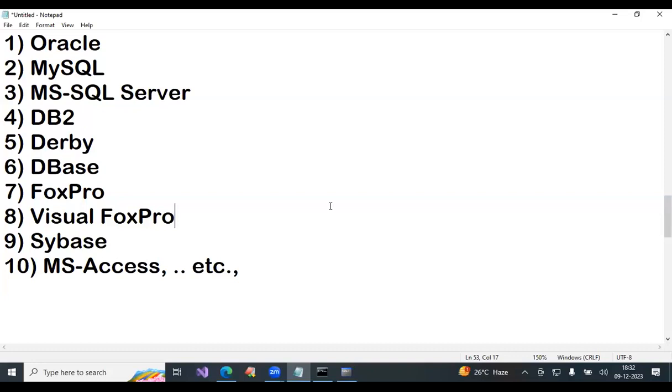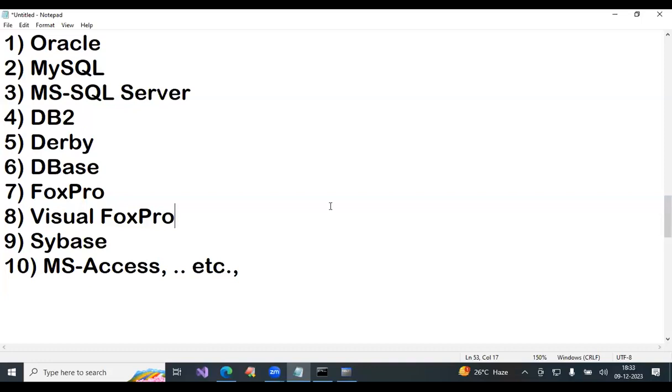The application communicates with Oracle by using which language? SQL. The application communicates with MySQL by using SQL. The application communicates with SQL Server by using SQL. So if you attend an Oracle class, the faculty will teach SQL. If you attend a MySQL class, the faculty will teach SQL.